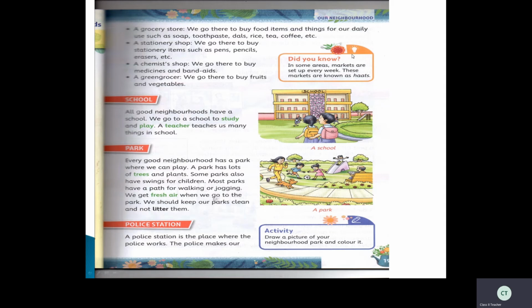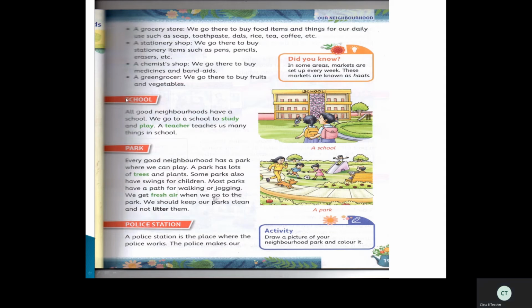And here one box is there. Did you know? In some areas, markets are set up every week. So what happens? Markets are set up every week. These markets are known as, what is this, children? Haats. What will we call it? Haats. H-A-A-T-S. Okay children? So you can also call it Sunday markets. Can you see, Sunday markets, children? Yes, Santa. We will call it Santa. Sunday markets, Wednesday markets, daily markets, where we can get all green groceries.